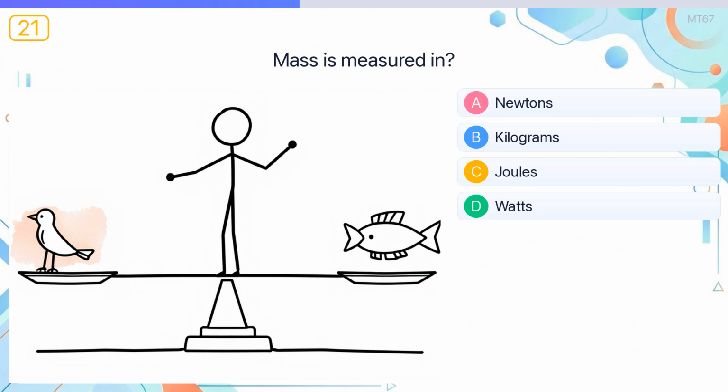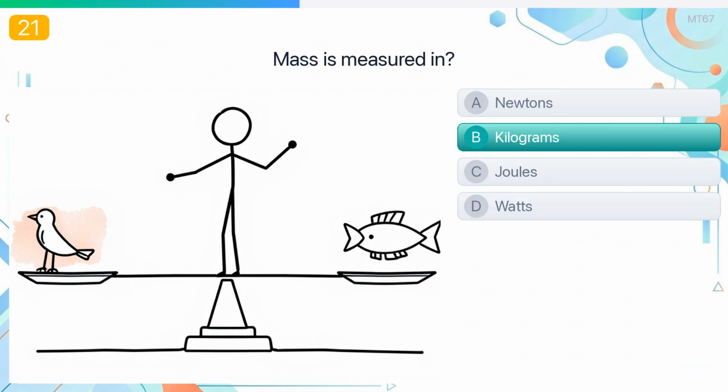Mass is measured in? The answer is kilograms. Mass is measured in kilograms, which is the SI base unit for mass.